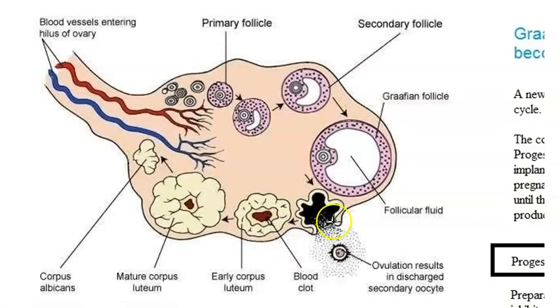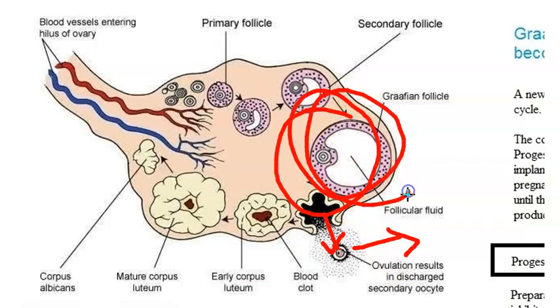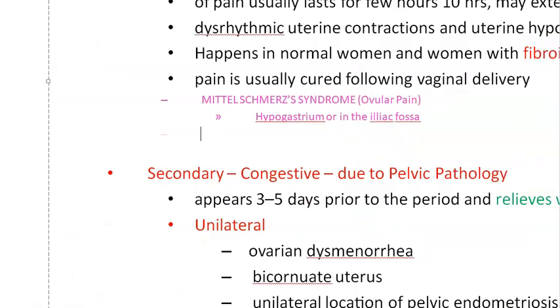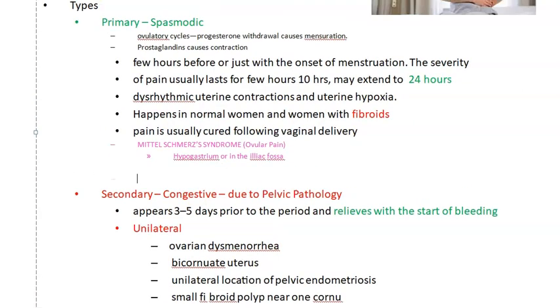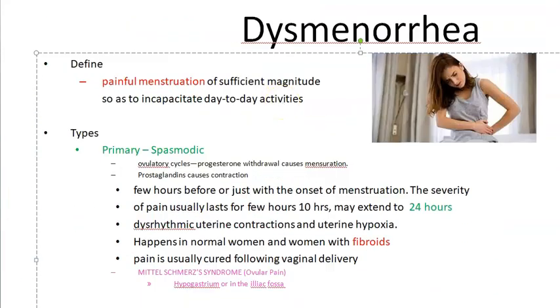So look at this. When the oocyte is rupturing, some fluid is going into the peritoneum that can irritate the peritoneum, that can lead to pain. Or this Graafian follicle is so mature and it is going to rupture, so there can be some tension that can cause the Mittelschmerz pain, okay? So then what else? How will you treat? You will just give some analgesics, that's it, okay? Other things are very similar to primary spasmodic dysmenorrhea, how you will manage, same thing.